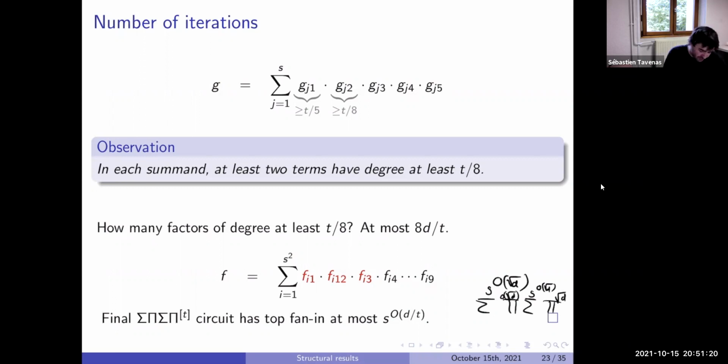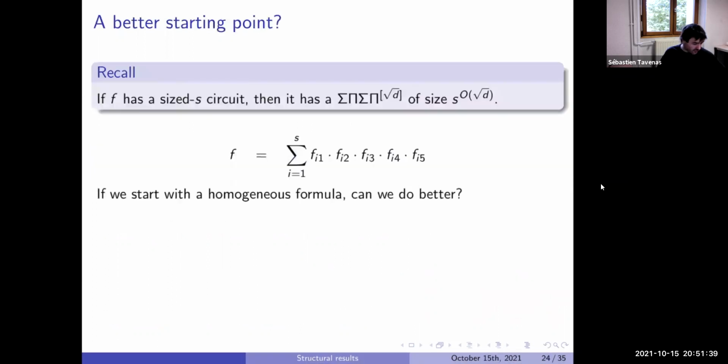This big O square root of D, because at each time we add a constant number of factors, we do D divided by T steps. So we add roughly D divided by T, which is square root of D, so square root of D factors. Okay, so it is a reduction from circuit to this form.